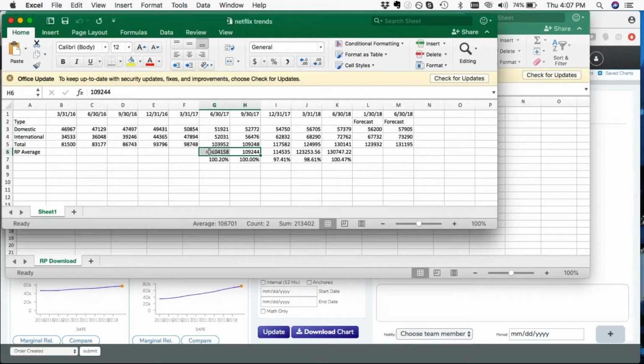This doesn't necessarily mean that the RP ensemble average is going to work like this in all cases. What it means, though, is that Netflix happens to have a very stable upward trend. That speaks well for their long-term value proposition for their investors. It's fitting well with our math, and we're also looking at it with the ensemble, which is a combination of a number of regressions together. That's producing a very highly accurate result.